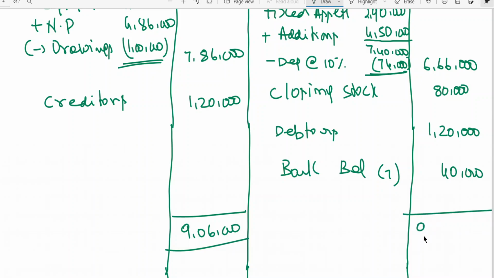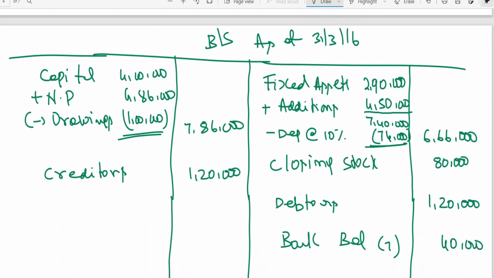The same has to be on the asset side also. Okay, we can cross check: 9 lakhs 6,000 minus 40, minus 1 lakh 20, minus 80. This is how we need to work out the problem.